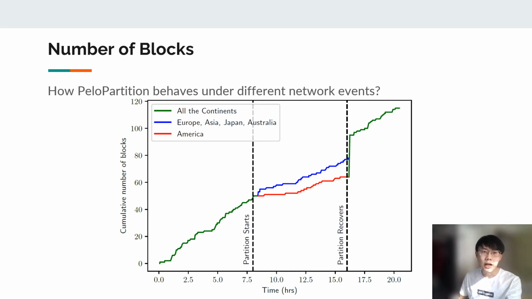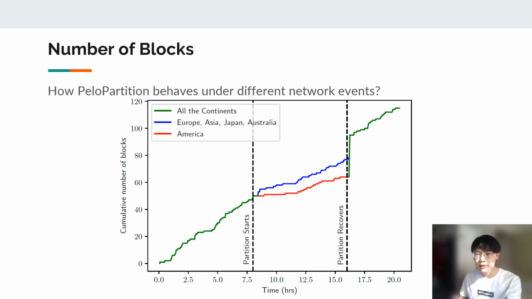First, we will show how PeloPartition behaves under different events. The x-axis here is a time series. Network partition happens around 8 hours, while it recovers after around 16 hours. The y-axis shows the number of blocks of each branch. We can see that the main chain split into two after partition.